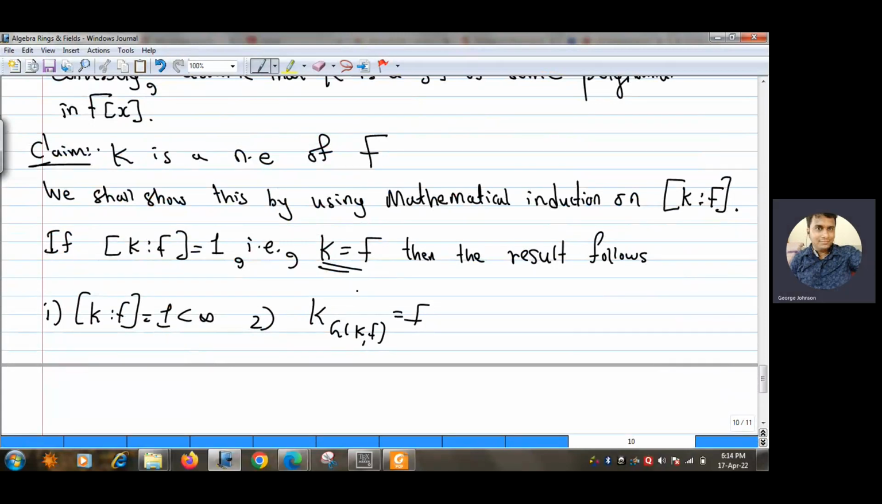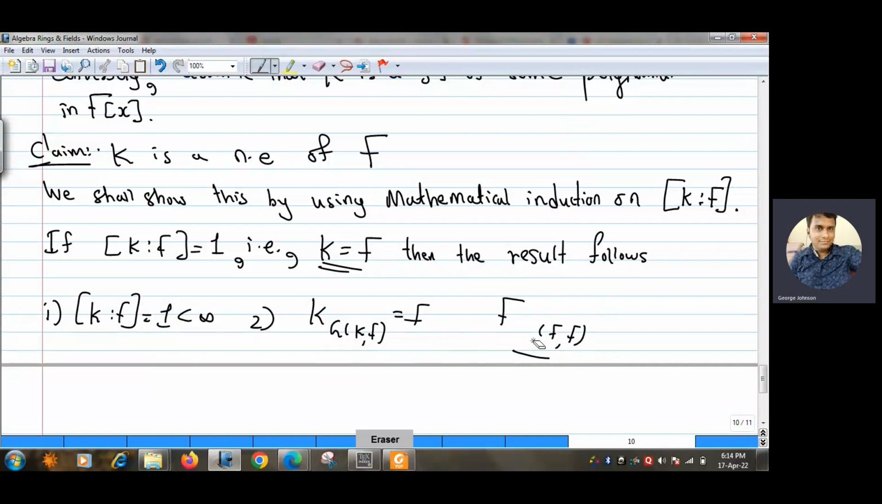But we know that K and F are the same. So F_{G(F/F)}. What is G(F/F)? Collection of all those automorphisms from F to F which fix every element of F. Right? So G(F/F) will contain only the identity. The identity is the only element which fixes every element, right? So G(F/F) will contain only the identity.